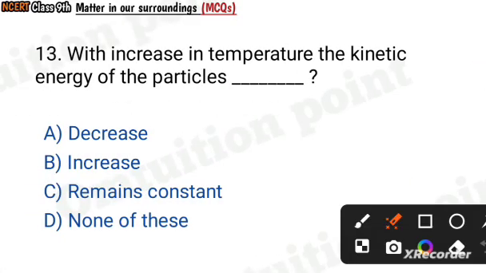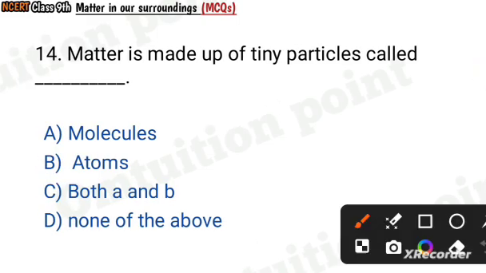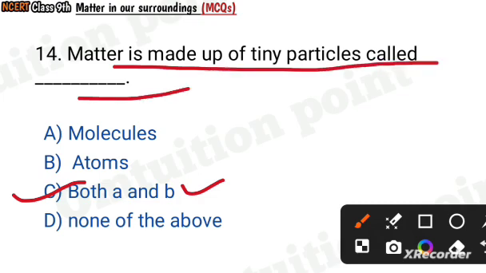Question number 13. With increase in temperature, the kinetic energy of the particles decreases, increases, remains constant, none of these. Increase. With increase in temperature, the kinetic energy of particles increases. Question number 14. Matter is made up of tiny particles called molecules, atoms, both A and B, none of the above. Both A and B. Matter is made up of tiny particles called molecules and atoms.